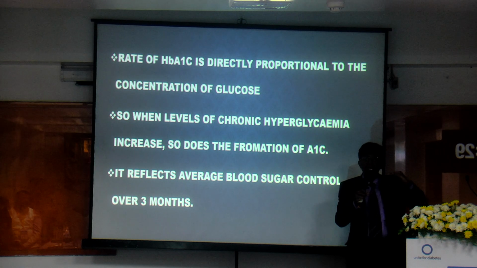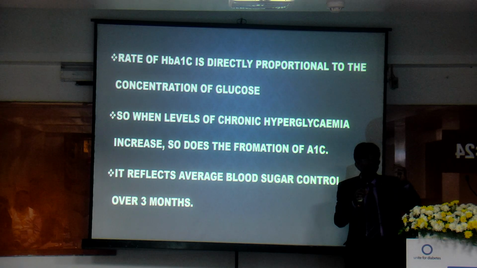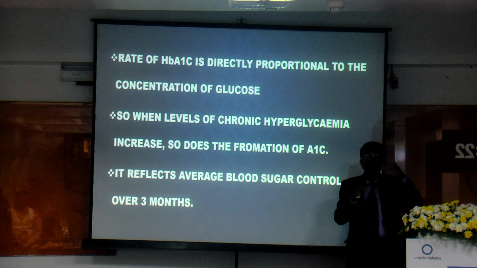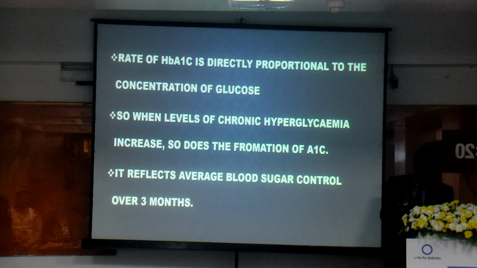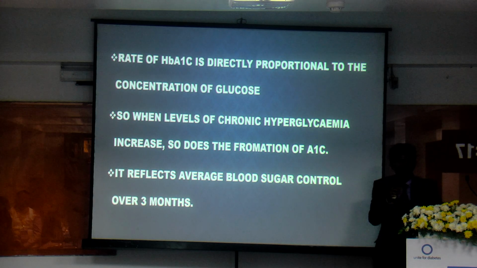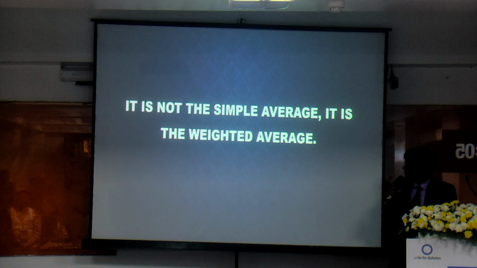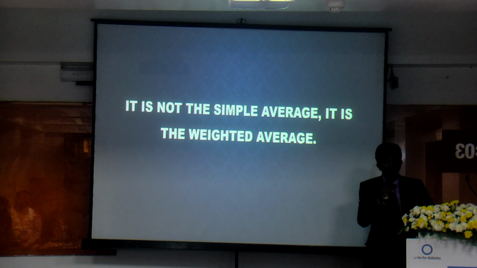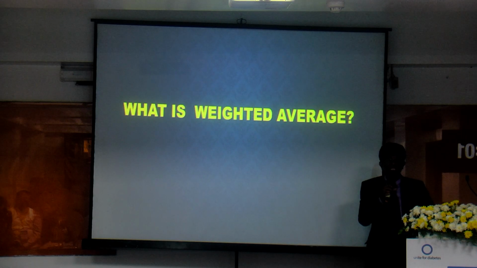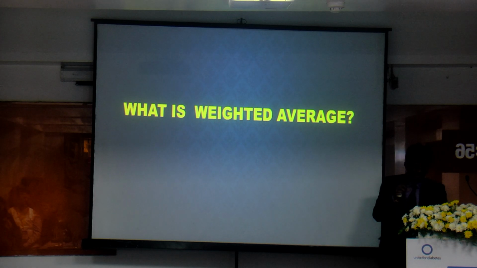Whenever you have more and more hyperglycemia, there is more and more attachment of glucose over the beta chain of the hemoglobin, resulting in more and more HbA1c formation. So, it is clearly understood that HbA1c simply reflects average sugar over 2 to 3 months, because hemoglobin lifespan is around 2 to 3 months. But the most important thing to understand is whether it is a simple average or a weighted average. HbA1c estimates the weighted average of blood sugar control.